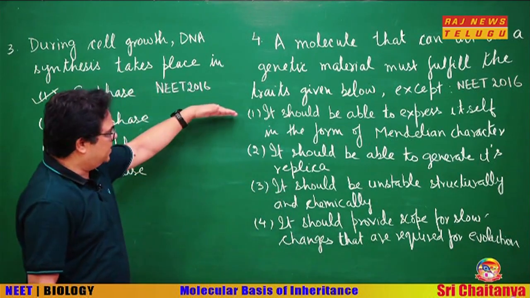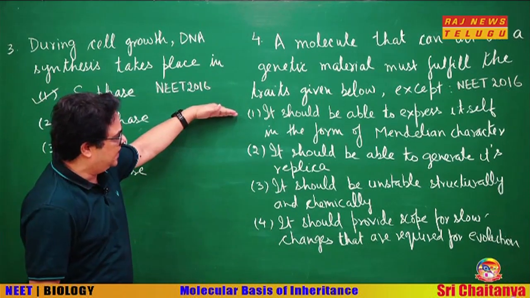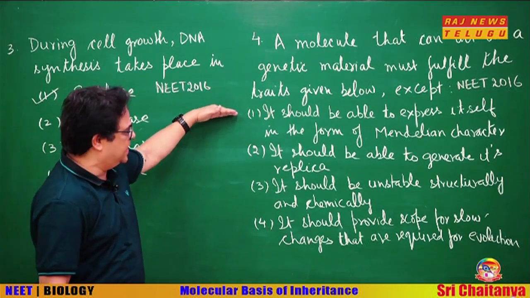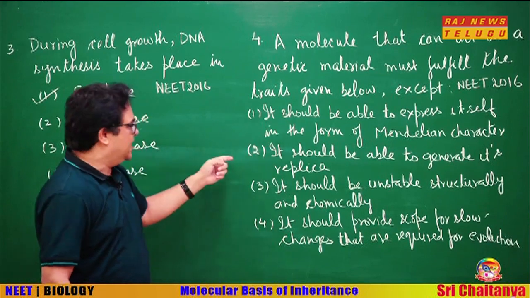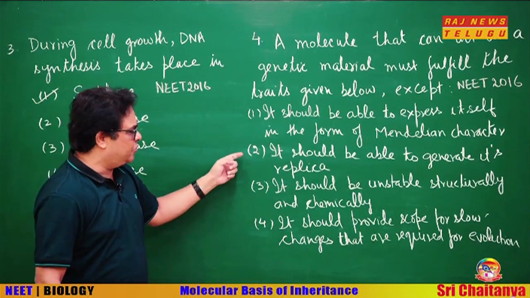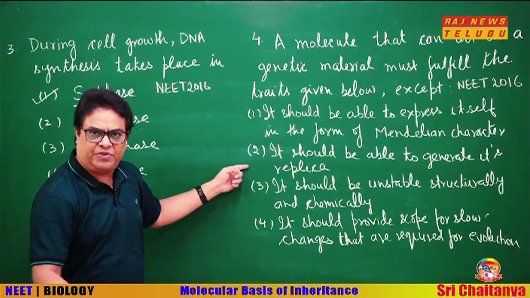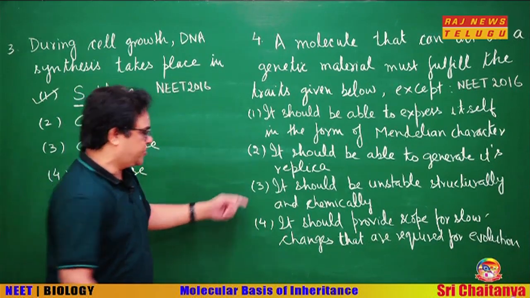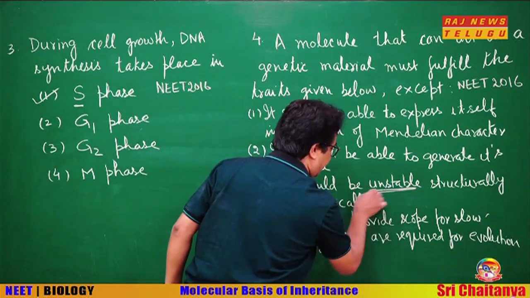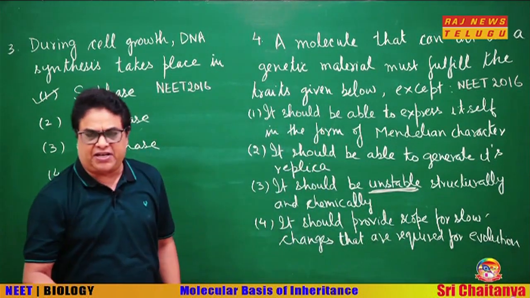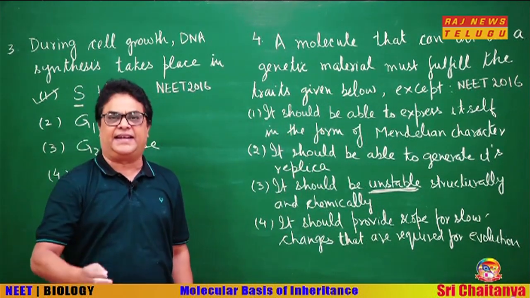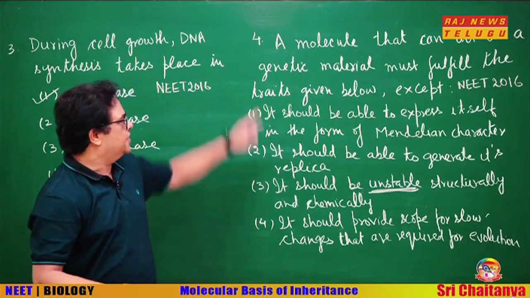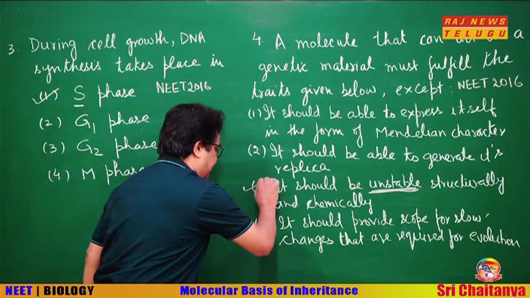First, it should be able to express itself in the form of Mendelian character. Yes, it should be able. Second, it should be able to generate its replica. Yes, it should be self-replicating. Third, it should be unstable structurally and chemically. No. It should be structurally and chemically stable. That is why DNA was preferred over RNA. So, this is our answer, because this is the exception.